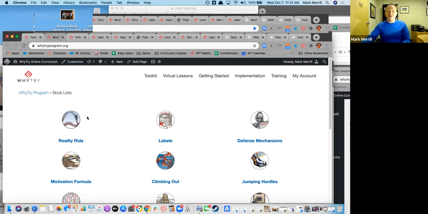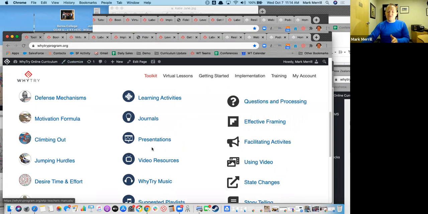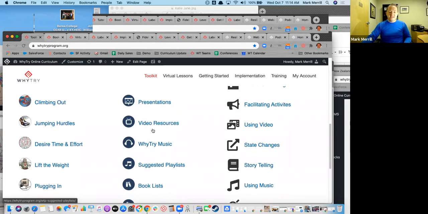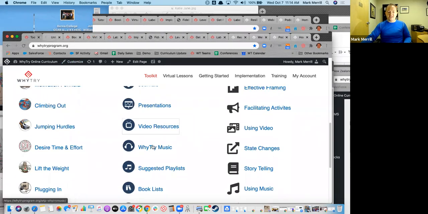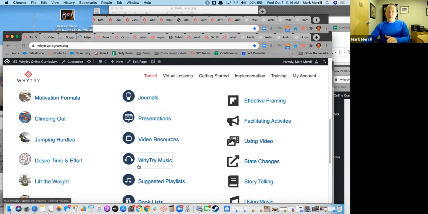The first thing I want to show you is we have a book list, and this is within, so the way where I got here, so there's two ways to get to these book lists. If you're going through a full unit, you can access it here, which just gives you a full unit of all the tools specific to that learning unit, or you can access it here in these tools. You can see you can access the video resources, you can access the book lists, suggested playlists, the music, all of these things. It gives you ways that you can access these tools from the homepage here.